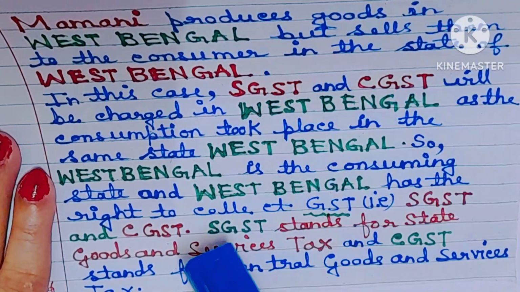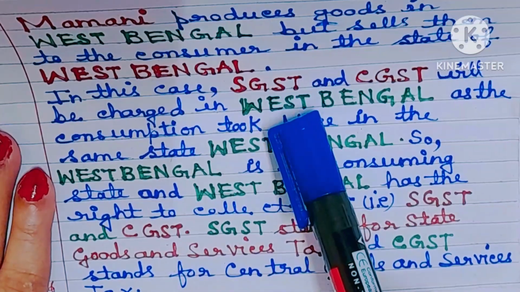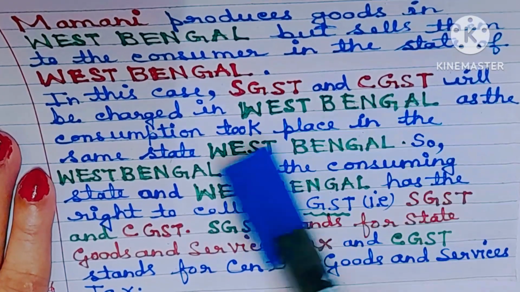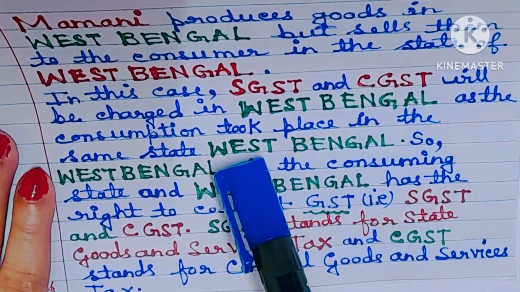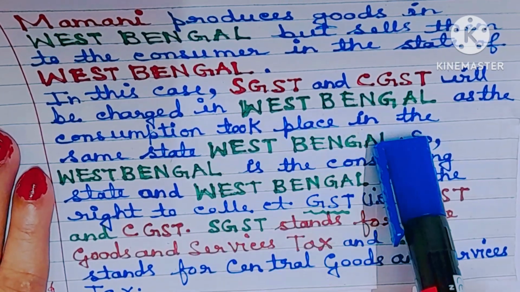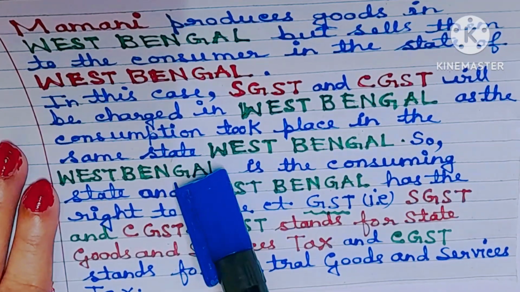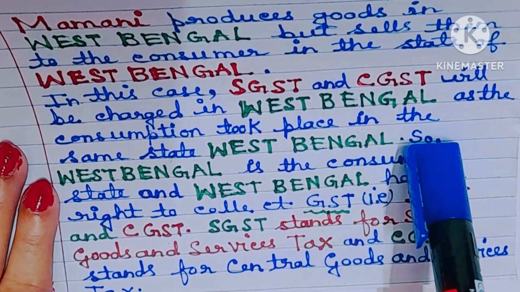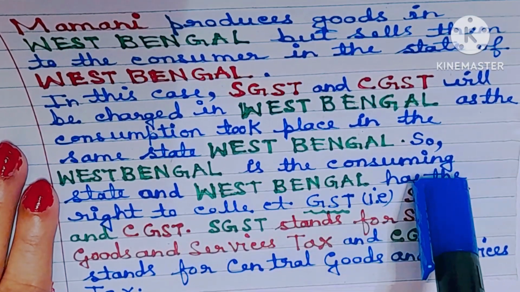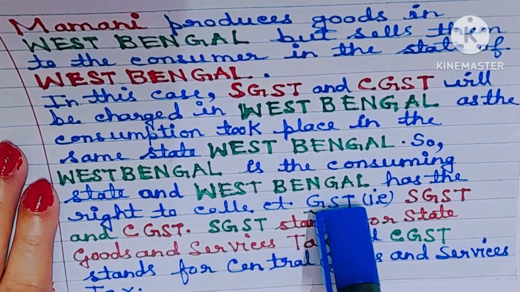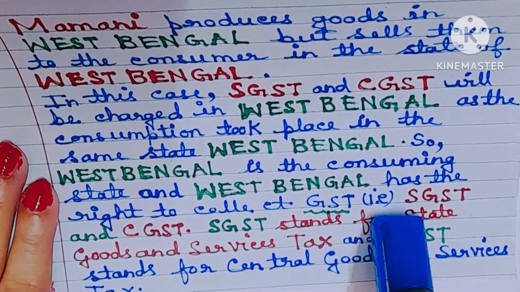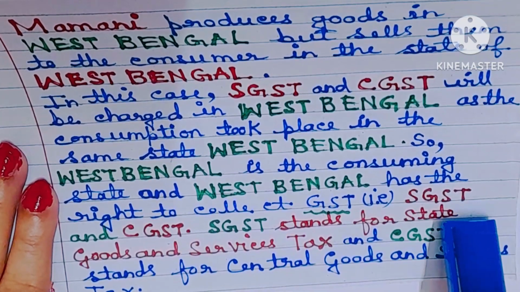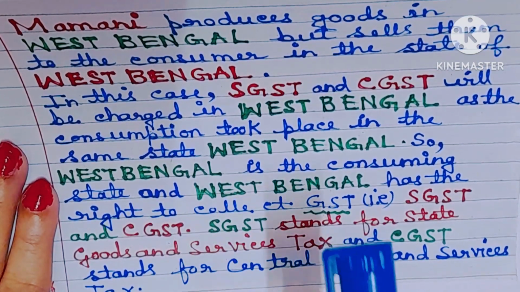And in this case, SGST and CGST will be charged in the state of West Bengal as the consumption took place in the same state. So West Bengal is the consuming state and West Bengal has the right to collect GST. That is, in this case, SGST and CGST both.